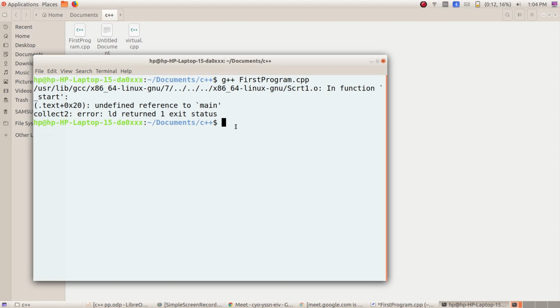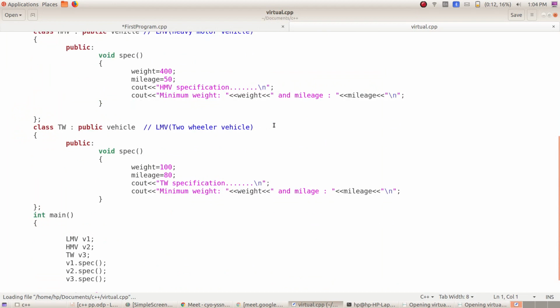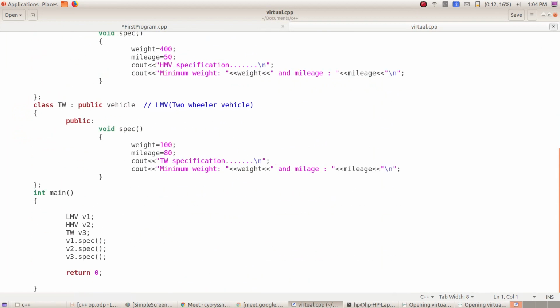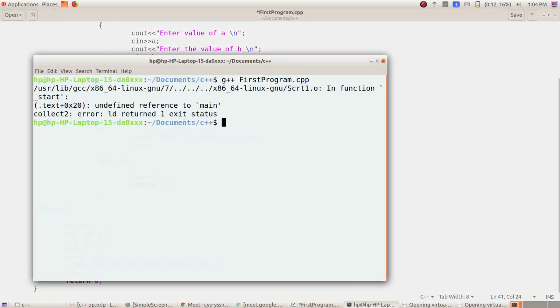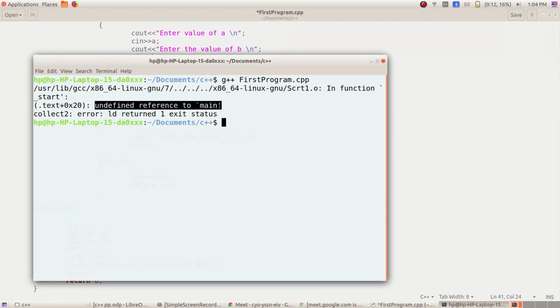That means main should be written somewhere. What is the error? Undefined reference to main. That means you cannot access some methods using that object.